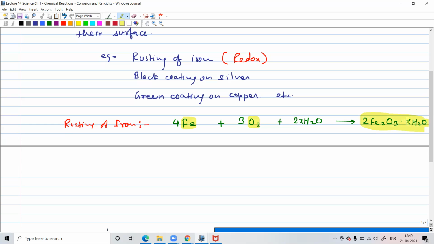And how many molecules of water, that is represented by the variable x. So just write that as a variable over there. No need to worry about that. Depending on how much moisture is there in the air, it can take a different number of molecules of water. But the idea is like this: iron, oxygen, and water combine together to give you iron 3 oxide, and it is hydrated because it has some amount of water attached to it. That's why you call it hydrated iron oxide, which is rust.